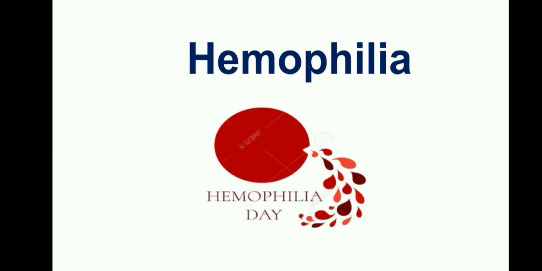It is a hereditary bleeding disorder because of a genetic mutation, mainly a faulty gene, which affects the person's blood clotting factors, that is the eighth factor and the ninth factor. These defective genes are located in the X chromosome itself. This is about hemophilia.